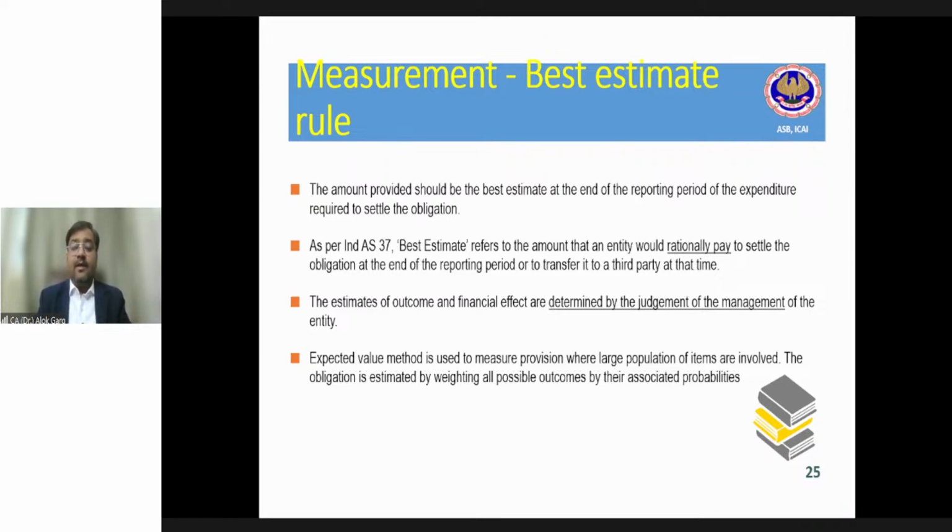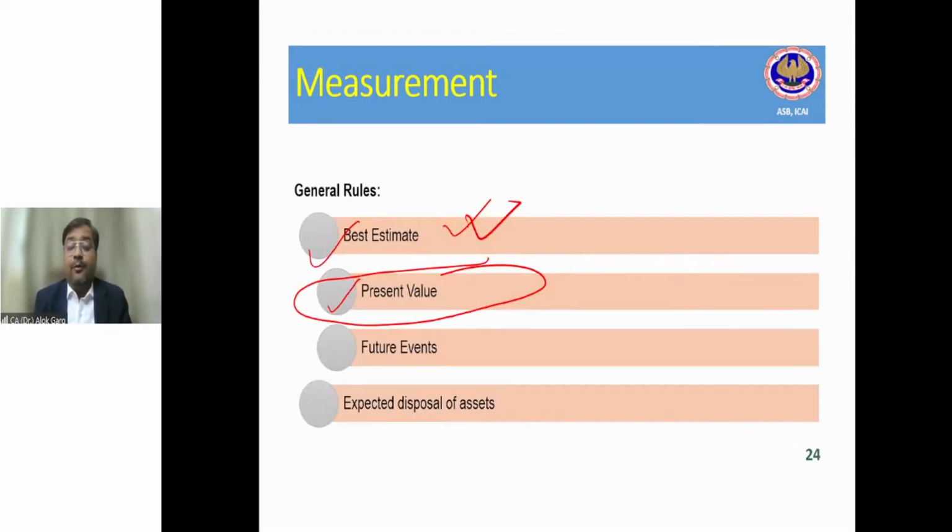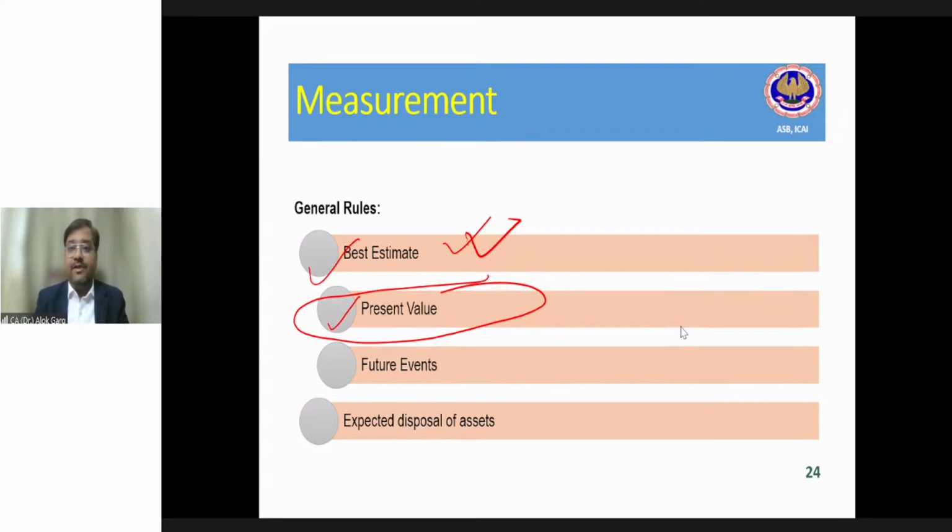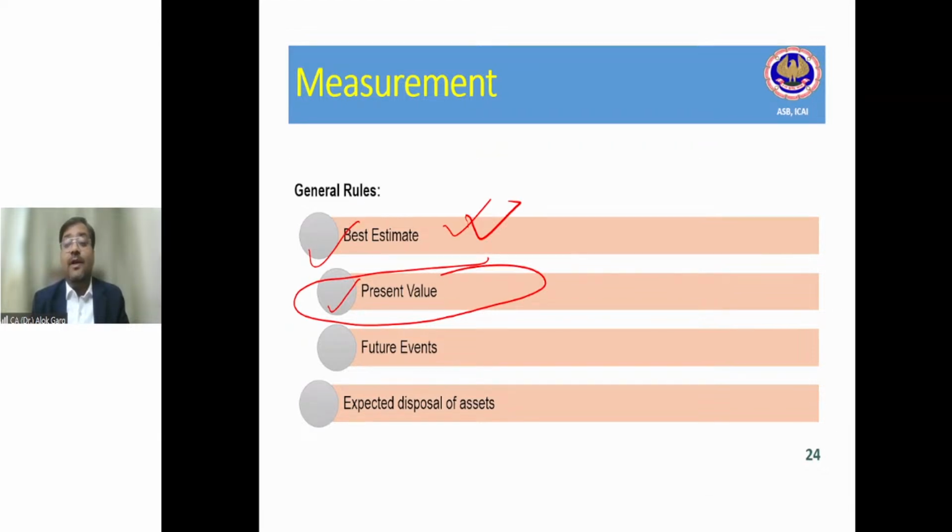Yes, friends. As I told you, a provision is a liability of uncertain timing or amount. If the timing or amount is uncertain, then the question arises: how to measure that provision? The important question is how to measure it. In this case, the provision should be a best estimate.